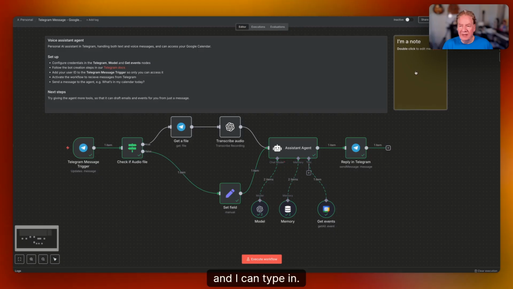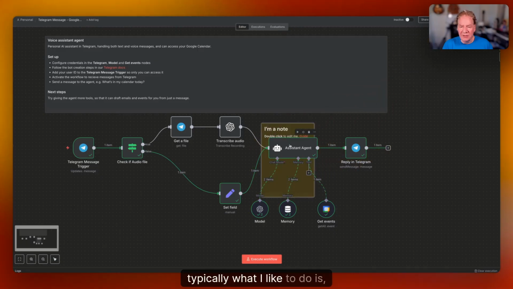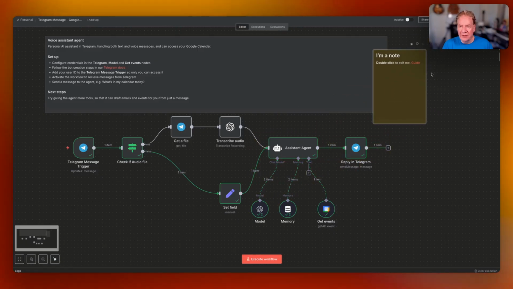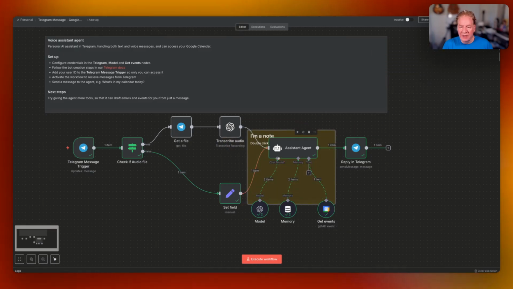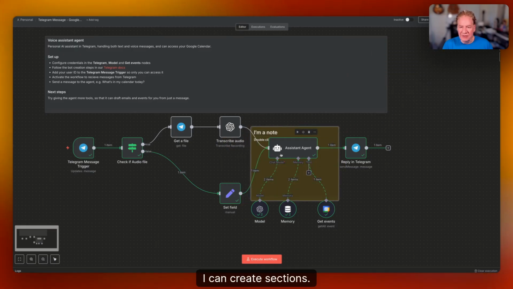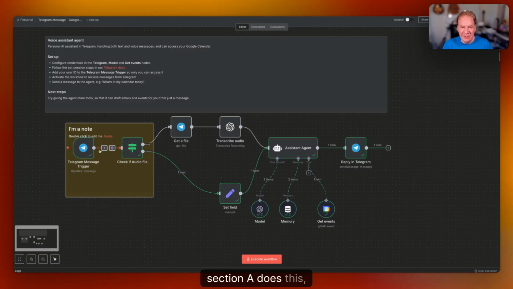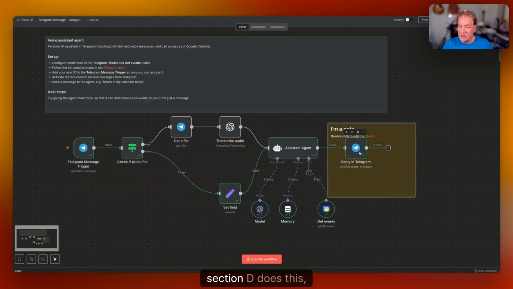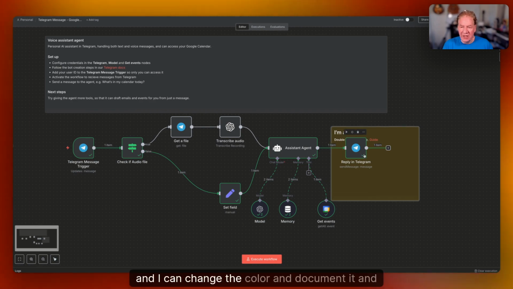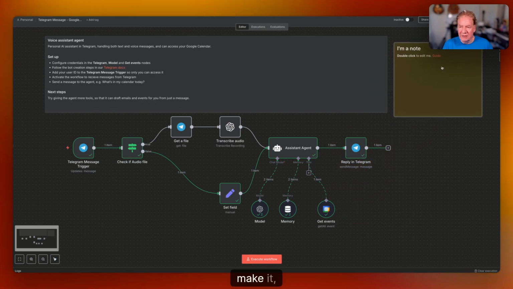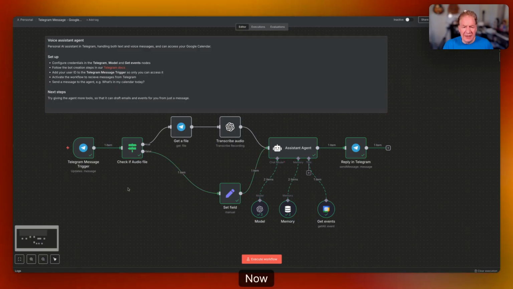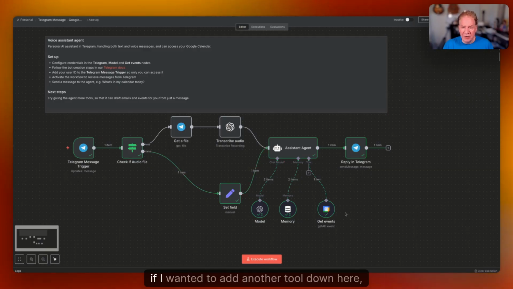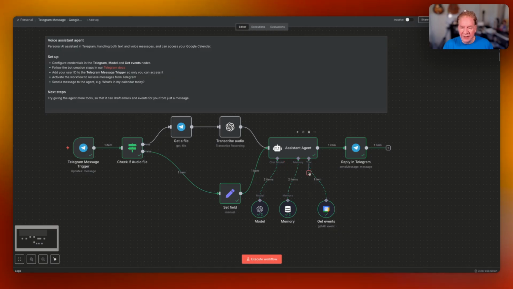And I can type in, and typically what I like to do is document this to where I can create sections. So section A does this, section B does this, section C does this, section D does this, and I can change the color and document it and make it a little prettier. So that's it.